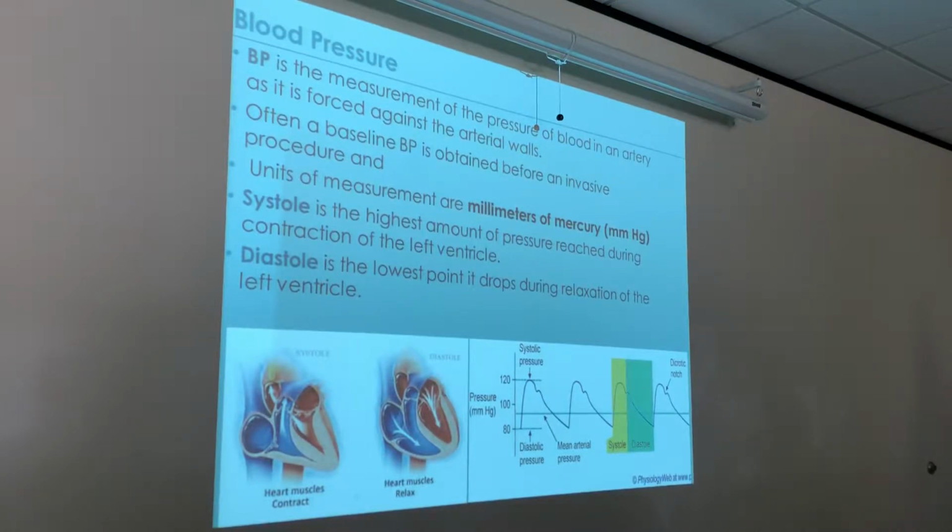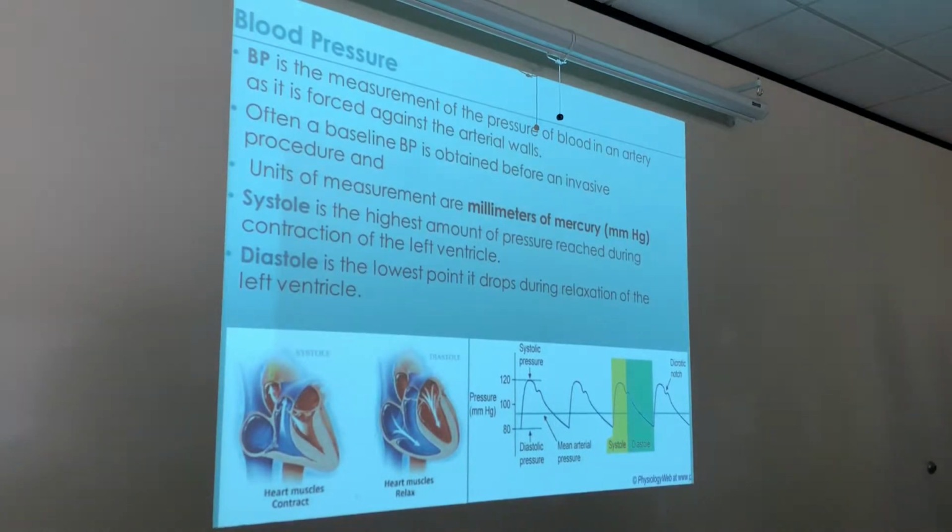The units of measuring blood pressure are millimeters of mercury, or Hg. What is that called? What's our table called? The periodic table. That's the abbreviation for the element mercury. Periodic table. Hg, capital H, lowercase g. That's the abbreviation for mercury. Okay? So know that millimeters of mercury is how you measure blood pressure. It's bolded, guys, for a reason.